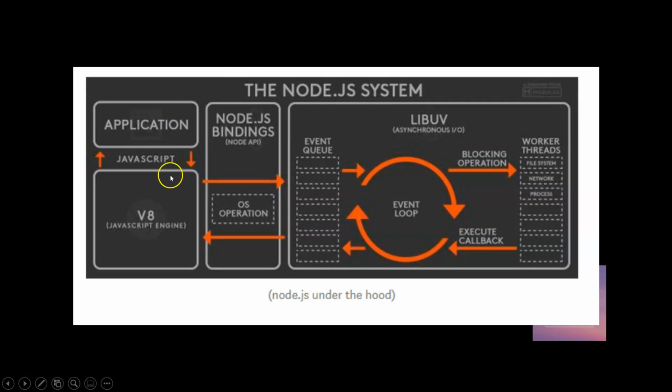If any setTimeout goes, you understand that it will be given to the libuv environment, which will execute it on the worker thread, and once it is completed, it will go to the event queue, and from the event queue it will go to the JavaScript engine when the JavaScript stack is empty. So it will be taken to the JavaScript engine. Okay, this is how it happens in Node.js.